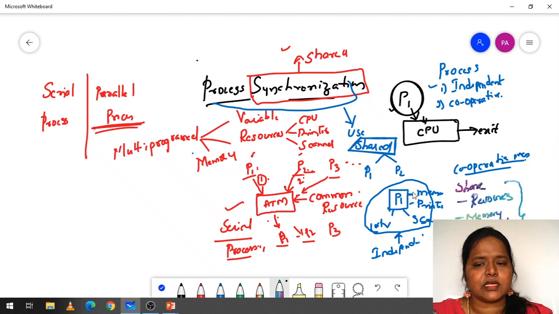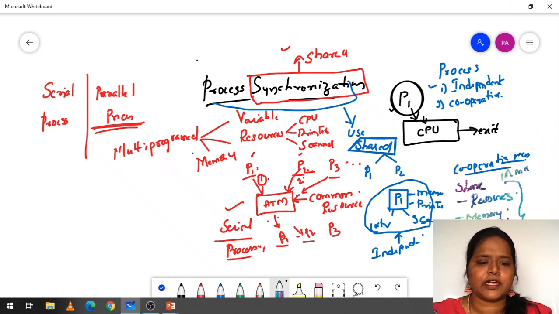An independent process is going to have its own memory, own resources, own local variables, everything on its own. When we talk about the cooperative process, it means one or more processes sharing the resources, or sharing the memory, or sharing a variable, or sharing some sort of data. We call it cooperative processes. So these are the two different kinds of process.